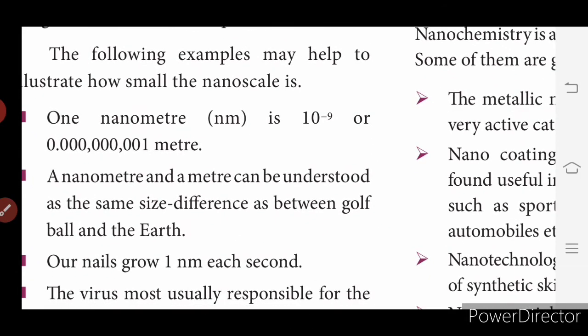So 1 nanometer is 10 power minus 9 or 0.000000001 meter, which is the smallest value. A nanometer and a meter can be understood as the same size difference as between a golf ball and the earth. See, earth is much bigger than the golf ball. So in front of earth, a golf ball will be nothing. It is like a small dot. So a nanometer is like that only.